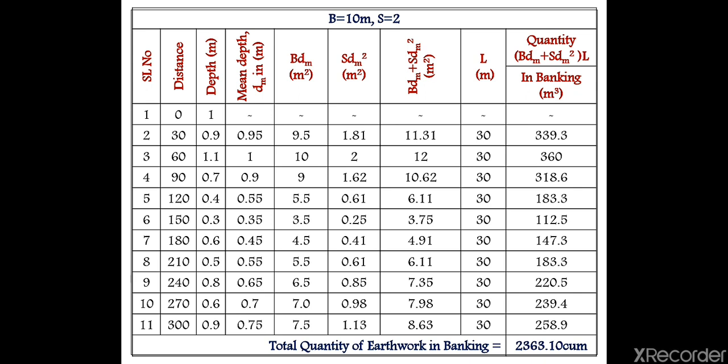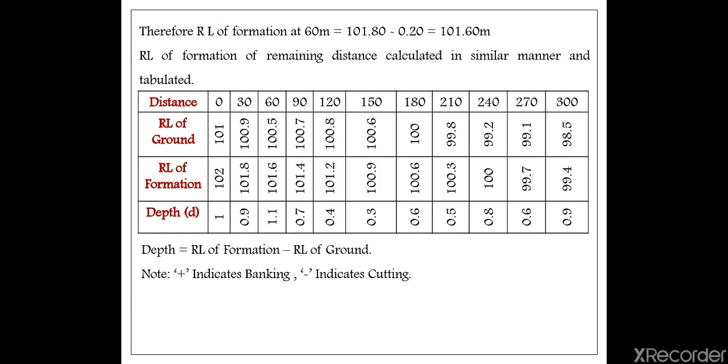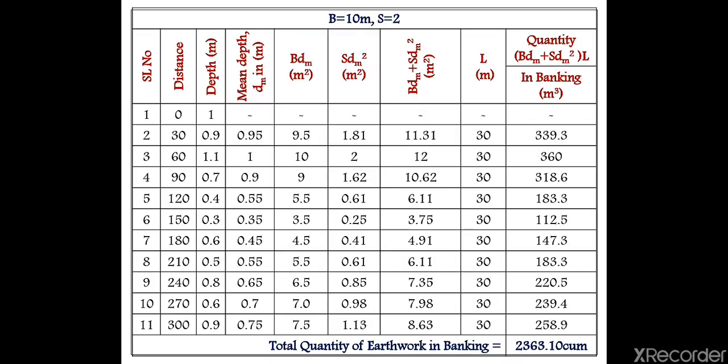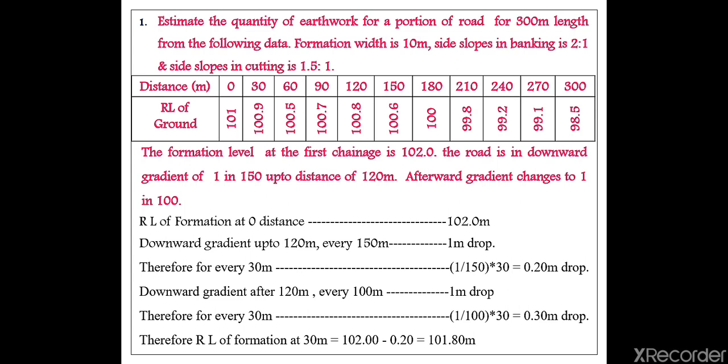So here what they given, B they had given, what is B? Formation level width. So you can see here in this problem, formation level at the first chainage is 102, and the breadth of formation they had already given, that is the formation width is 10 meter, right? So B is the formation width we have to consider. So B is equal to 10 meter I had written at the top, and S is equal to 2, because as I told, all the values are positive. So if it is positive, what we have to consider? It as a banking. So if it is banking, then what will be the slope?